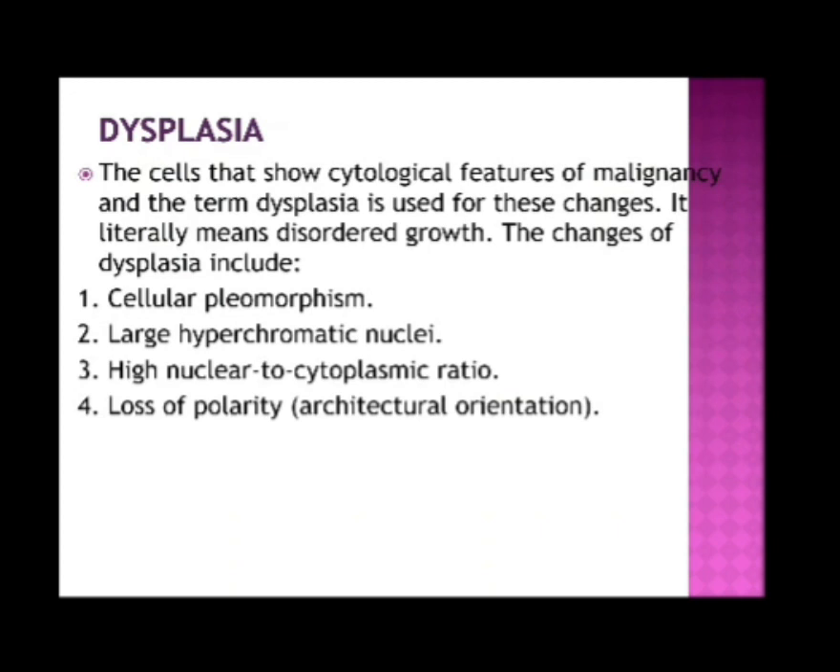Dysplasia. The cells show cytological features of malignancy, and the term dysplasia is used for these changes. It literally means disordered growth. The changes of dysplasia include cellular pleomorphism, large hyperchromatic nuclei, high nuclear to cytoplasmic ratio, and loss of polarity or architectural orientation. We have already discussed pleomorphism, hyperchromatic nuclei, and loss of polarity.